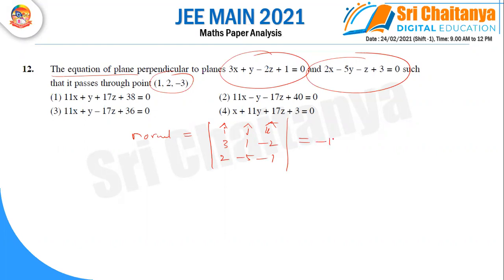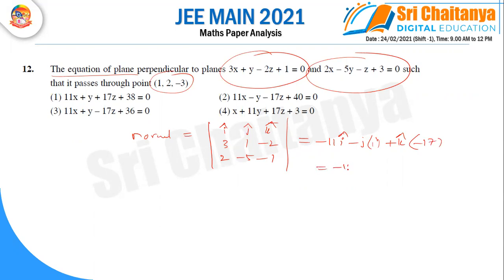Finally, you can get minus 11 i cap, because 1 plus 1 minus 10, minus 1 minus 10, and minus j, this cancels. So minus 3 plus 4, so you can get minus j. So minus 3 plus 4 plus 1, and k cap into minus 15 minus 2, it is minus 17.